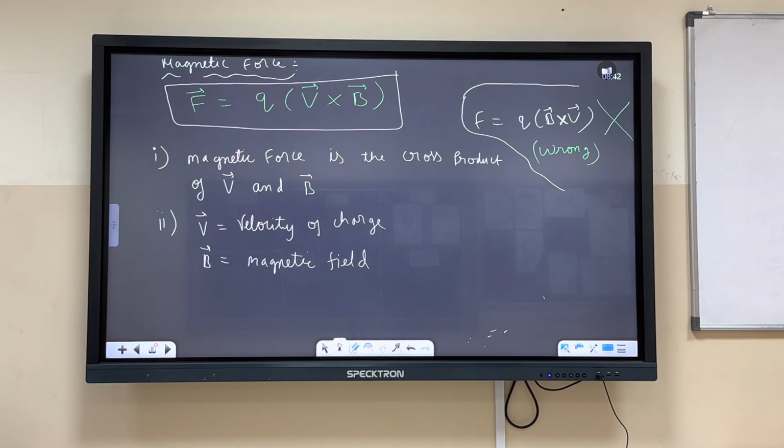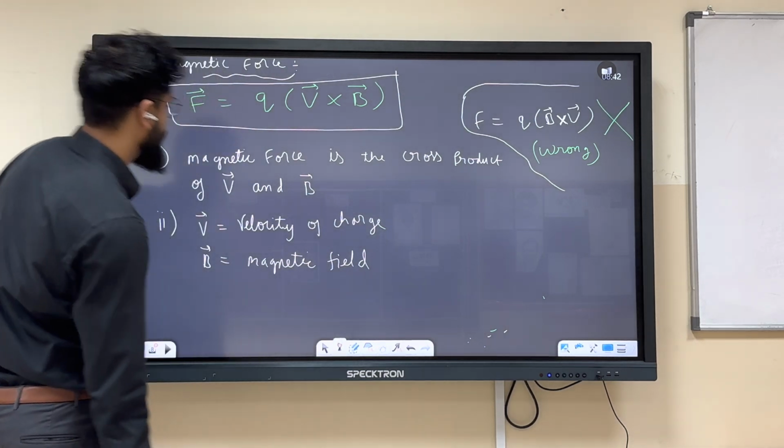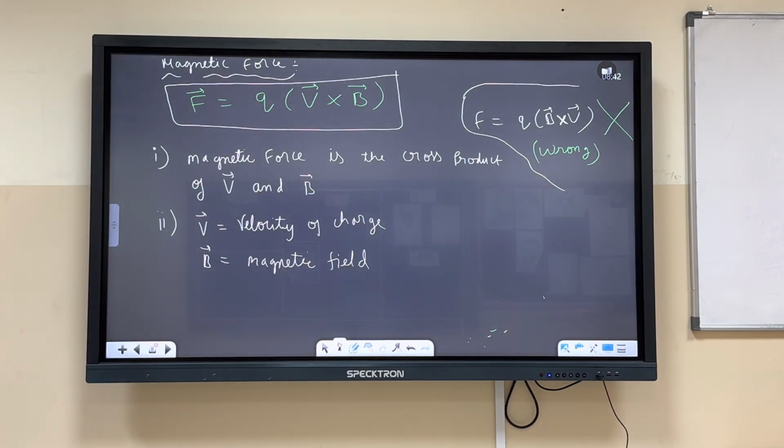It is the cross product between velocity and the magnetic field. No problem?